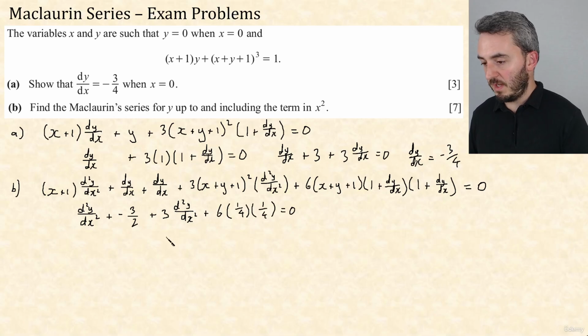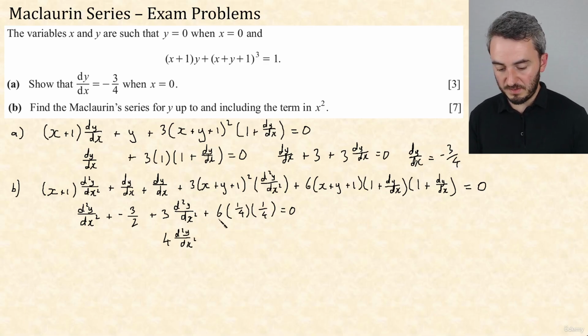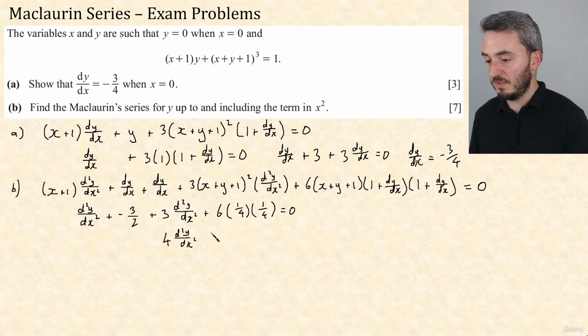Okay, we're almost there, because we have 4 d2y by dx squared. Now let's evaluate everything else we have. So it's 6 times 1/4 times 1/4 plus negative 3 over 2 is minus 9 over 8. Get that over onto the other side, and that's 9 over 8. So what we have is d2y by dx squared equals 9 over 32.